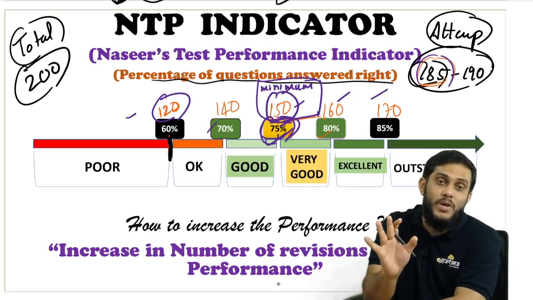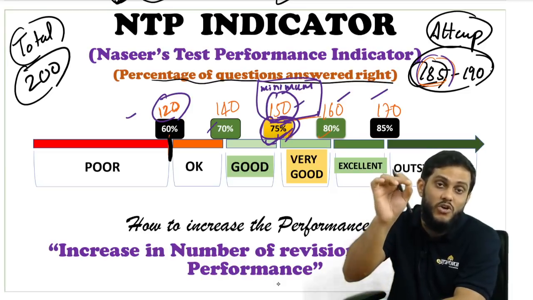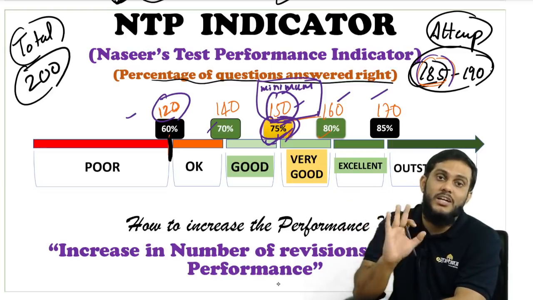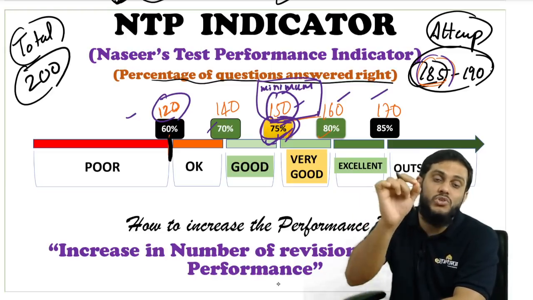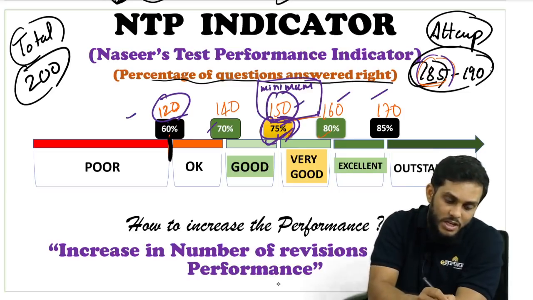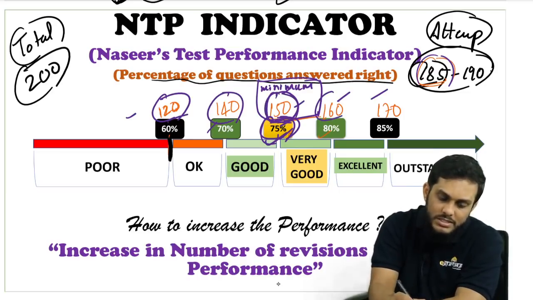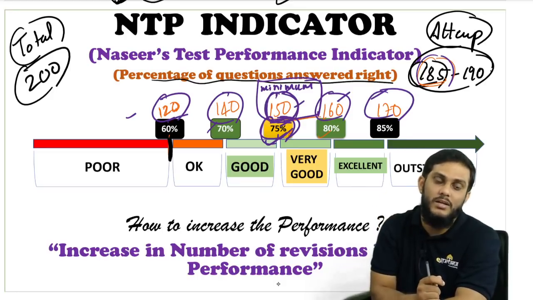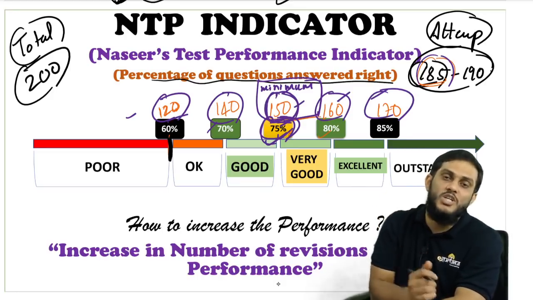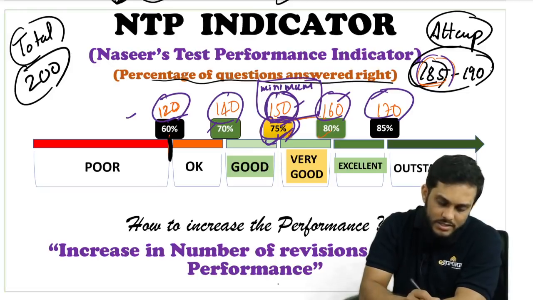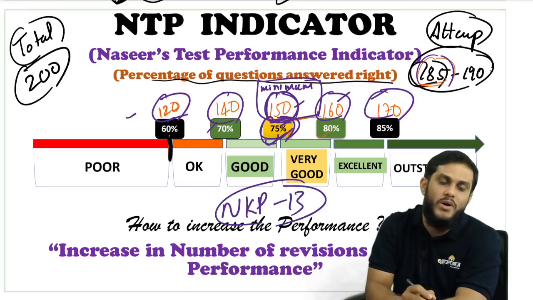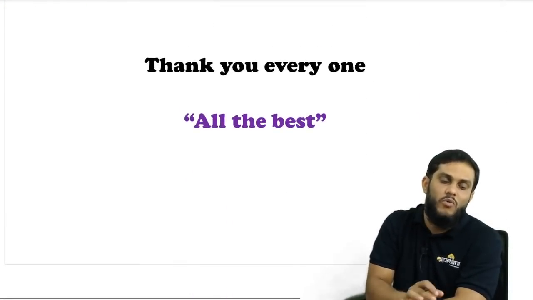So don't compare your marks percentage. Whatever you get in the result is the percentage of your marks. Don't take that percentage of your marks and compare it with the NTP indicator. See how many questions you have done right. With the number of questions you have done right, compare with this NTP indicator. And how to increase your performance? Obviously, I can say watch NKP 13. There you will get to know all the points on how to improve your performance.